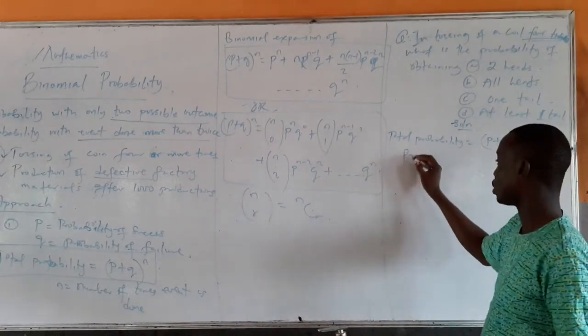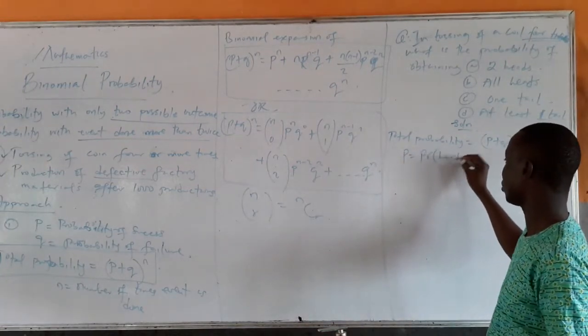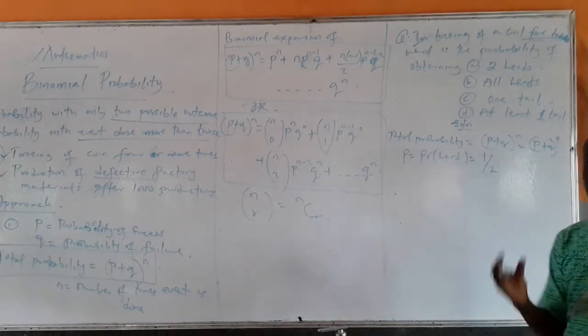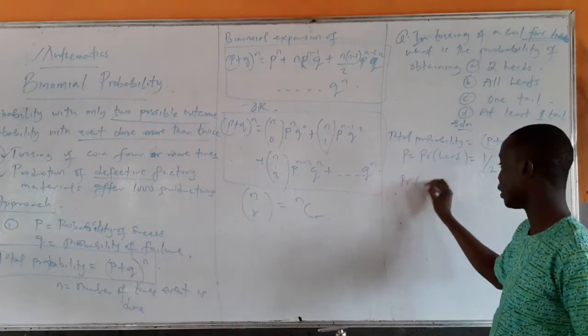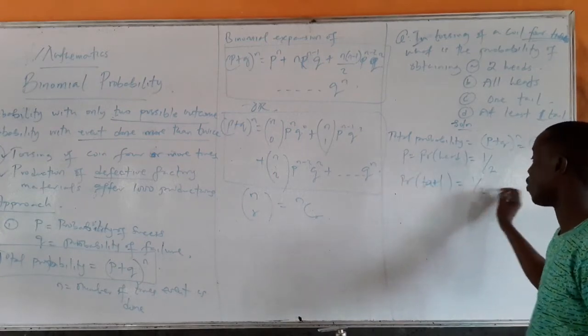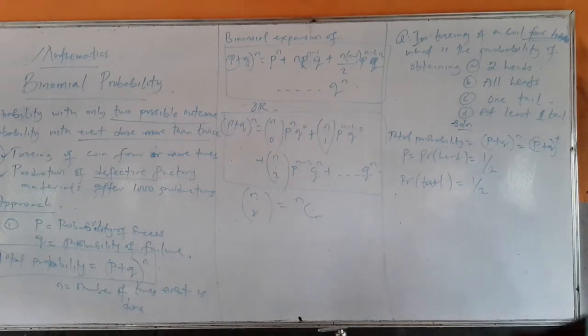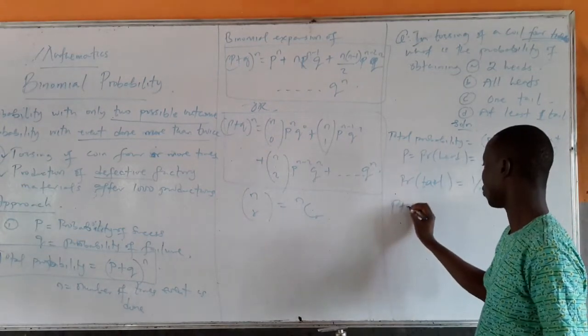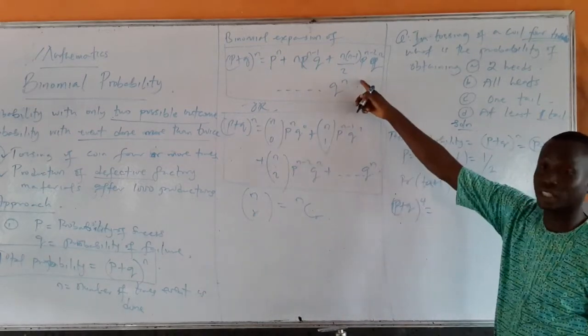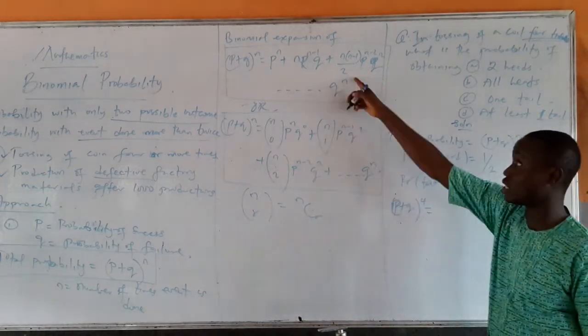So what's your P? P is the probability of getting head. When it comes to a single toss, what's the probability of getting head? 1 over 2, because we have head or tail. Probability of getting a tail is also 1 over 2. So if you have (P + Q) raised to power 4, and you expand it, what do you get?